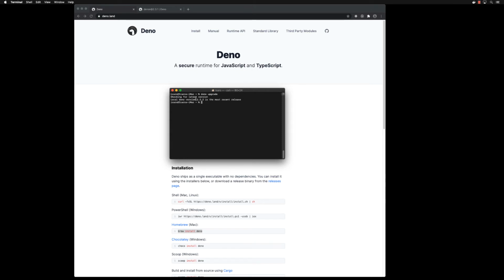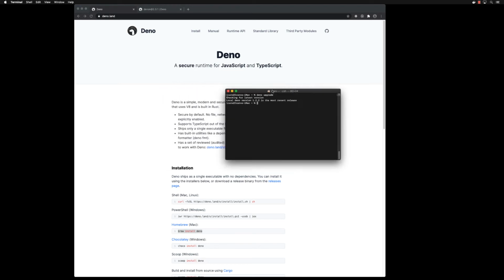And this will upgrade it to version 1.2.2 or the latest version we have currently. I'm asking you to do this because some things we're going to do are not compatible with old versions of Deno, so please be sure you have Deno upgraded.